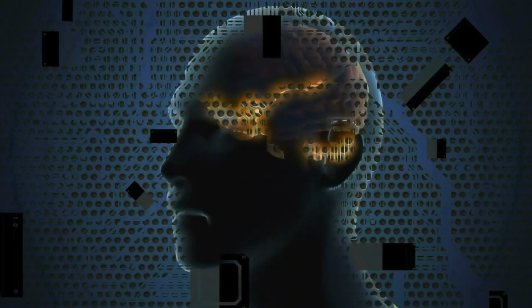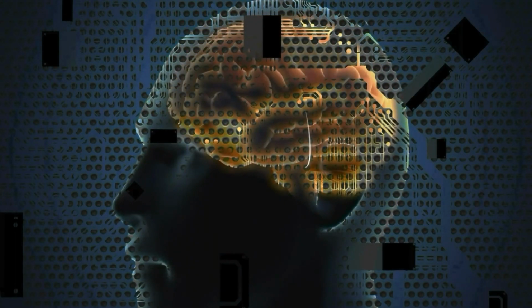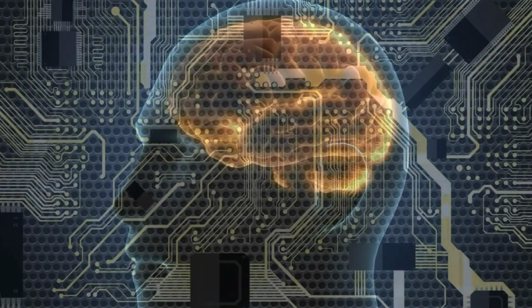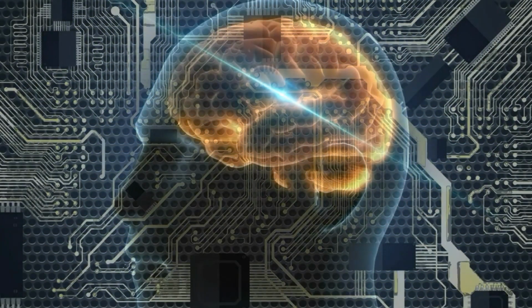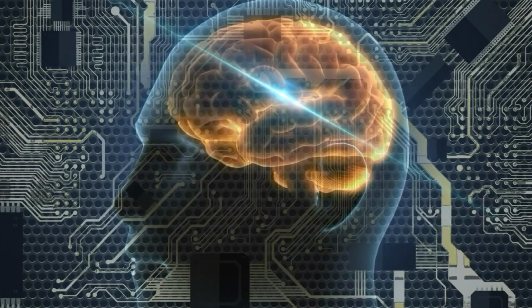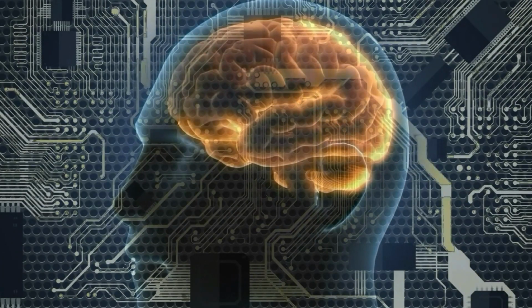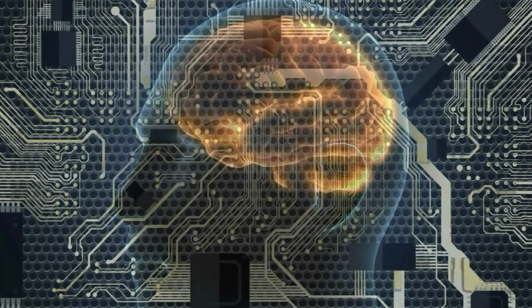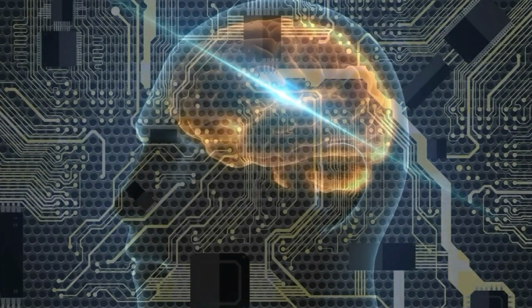Brain functions. The human brain is responsible for controlling and coordinating all bodily functions and actions. It is the command center of the central nervous system and receives, processes, and interprets sensory information from the body and the environment.